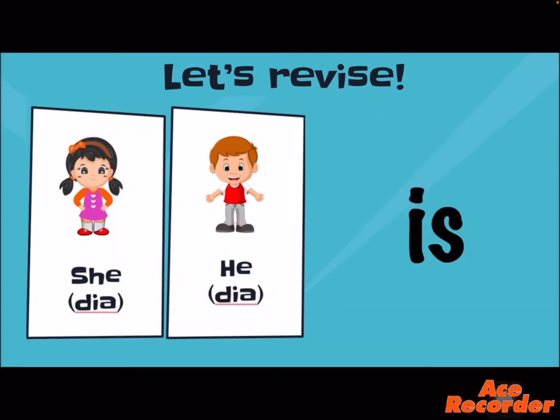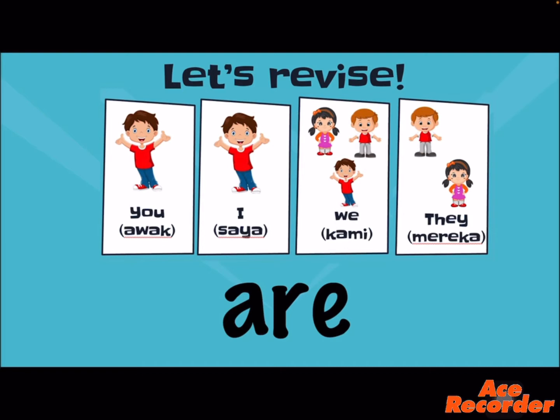Alright, I hope you still remember about verb to be. When we use she and he, it means it's a singular subject. When we use a singular subject, we must use the verb to be is. When we use you, I, we and they, we call them plural subjects.